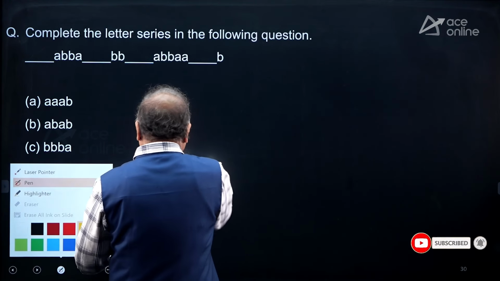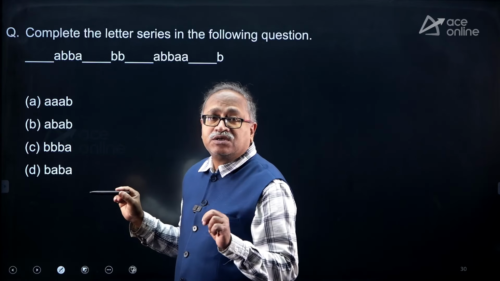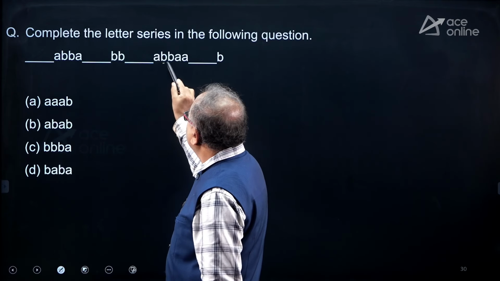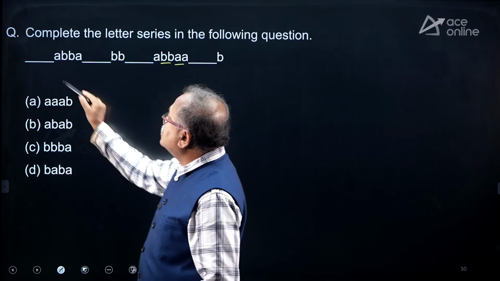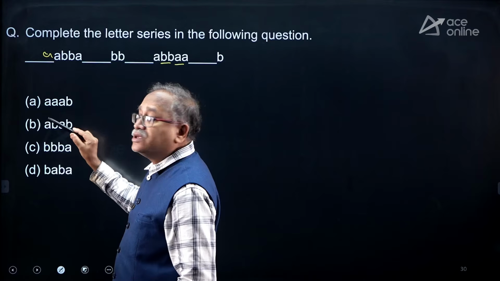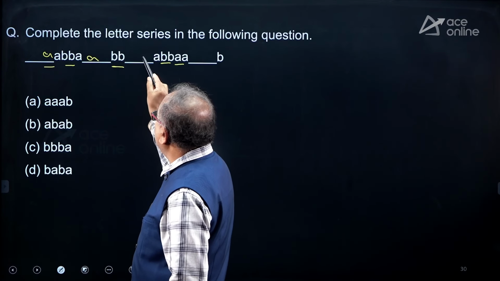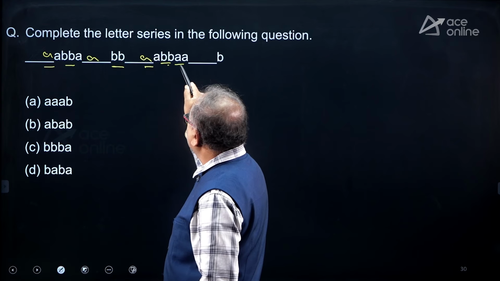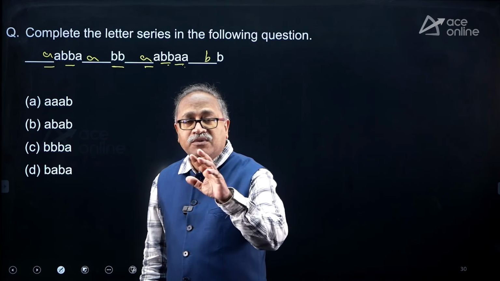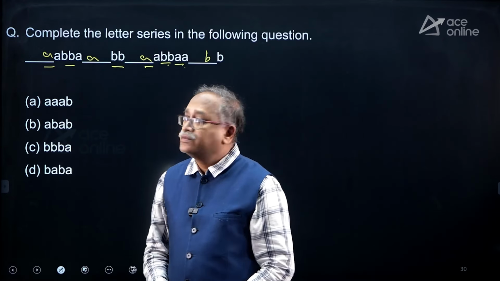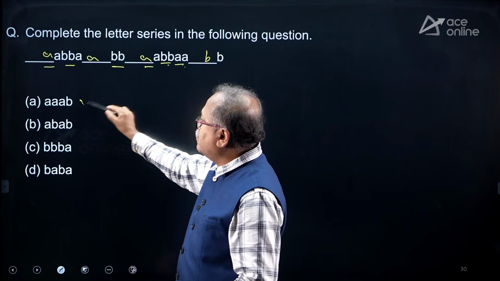Let's check this one. Did you notice that there are only 2 letters, A and B? I can see that 2 times A, 2 times B, 2 times A. So it is possible that here, if I place 2 times A, 2 times B, and 2 times A, 2 times B, and 2 times A, 2 times B, 2 times A, and 2 times B. So there is some logical sequence that forms. So my answer should be triple A followed by B, triple A followed by B.